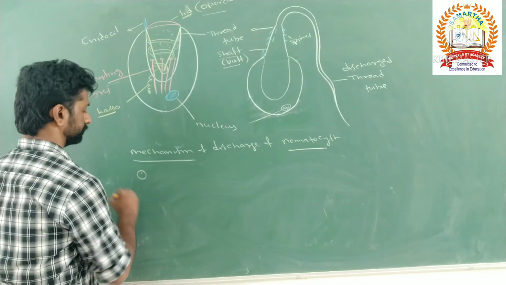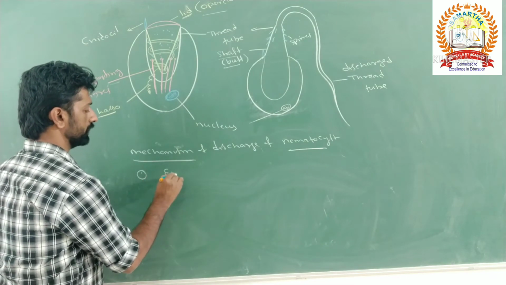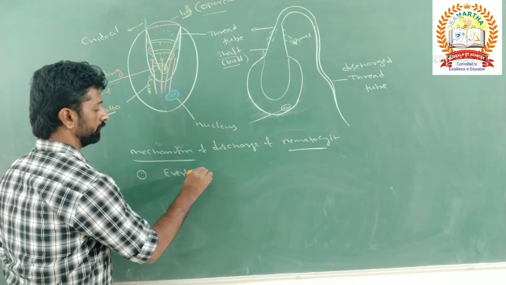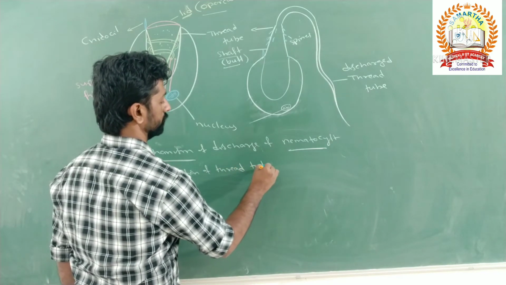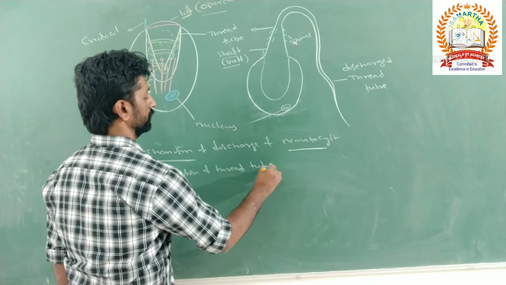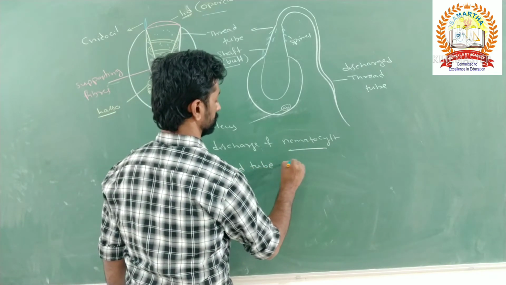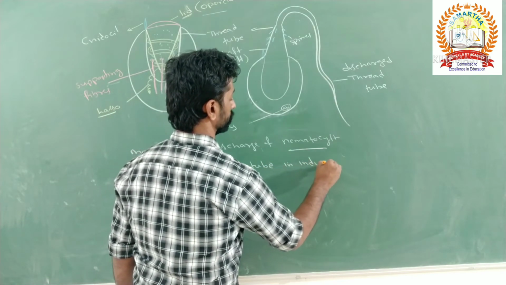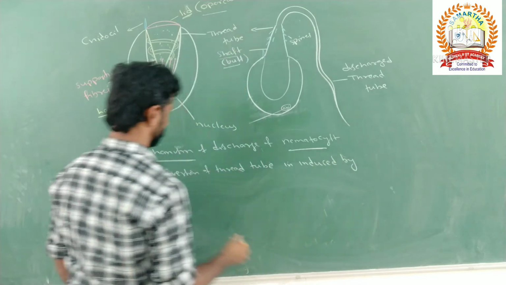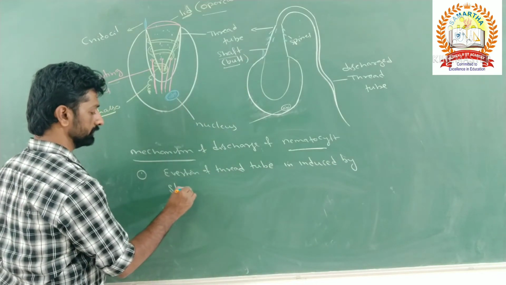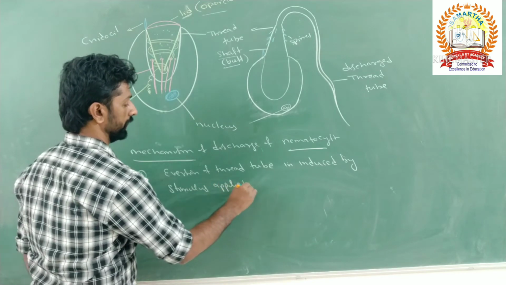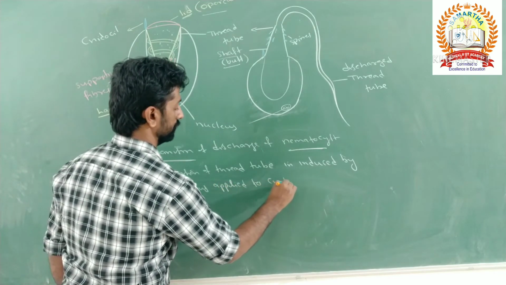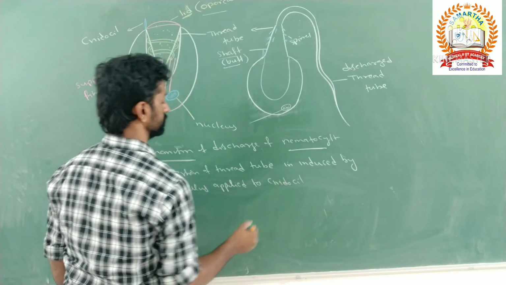The discharge or eversion of the thread tube is induced by a stimulus applied to the cnidocil.